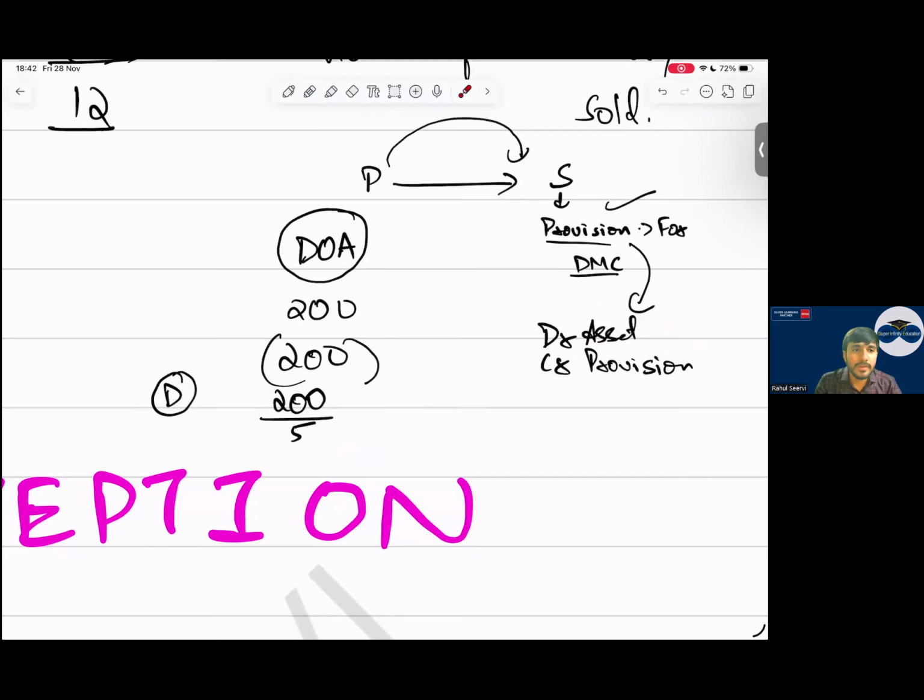Simple. So how is provision accounting done? The provision accounting will be done as per IAS 37, normal accounting. Other than this, nothing. So this part is done, I hope. Once or twice this has been tested, but I hope you know how to make this adjustment. Then let us go to the next one.